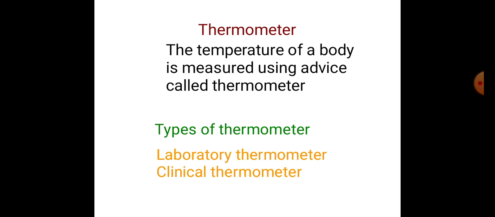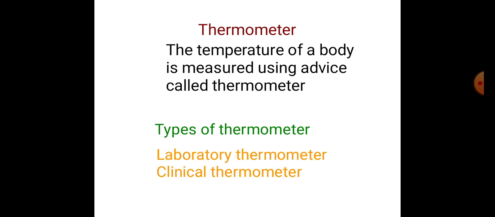So now we have to know the relation between the Celsius and Fahrenheit scales. It is very important to know for you, students. We should know the relation because sometimes we have to convert Celsius into Fahrenheit and sometimes we have to convert Fahrenheit into Celsius.